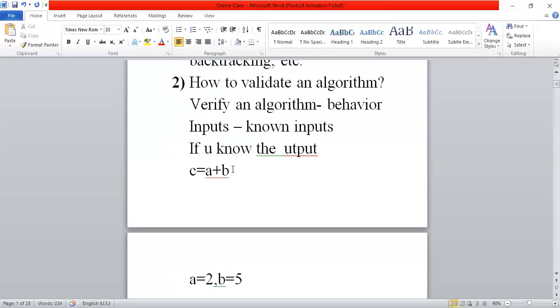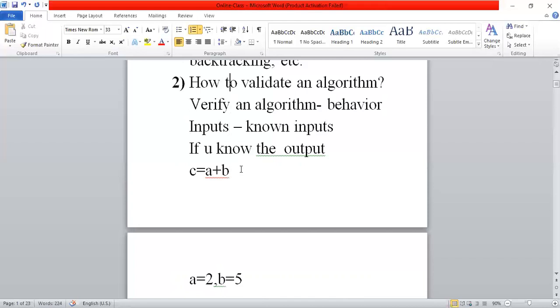I am giving a simple example. Like that we need to verify. Just by giving known inputs, we can verify an algorithm. What do you mean by known input? I told you that a known input is one where you know the output of the respective inputs. Then we say that those are known inputs. From known inputs, it is very easy to verify an algorithm.